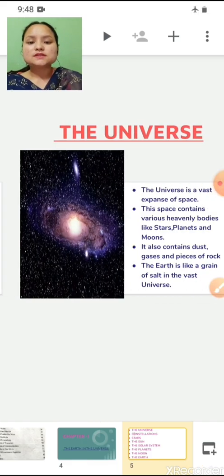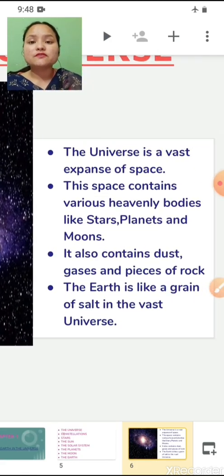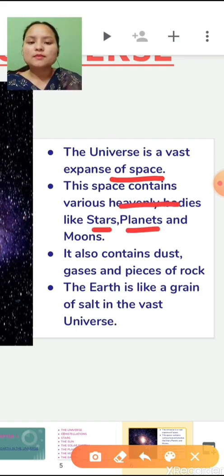First is the universe. Children, the universe is a vast expanse of space. This space contains various heavenly bodies like stars, planets and moons. It also contains dust, gases and pieces of rock.